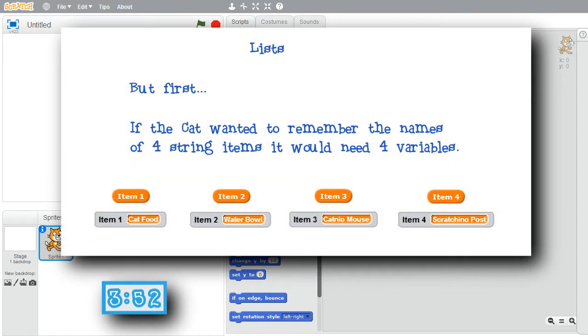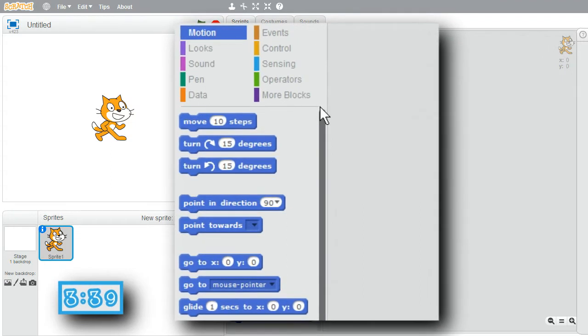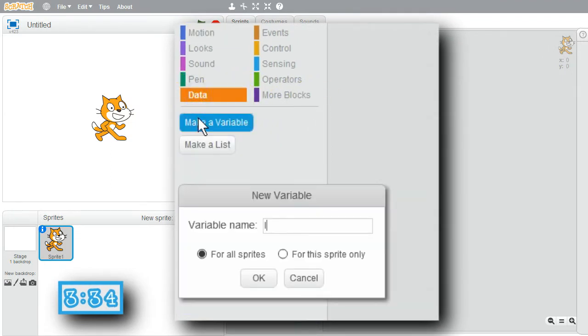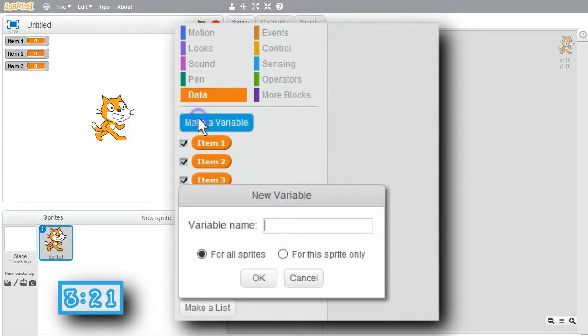But first, if I want to make a program to remember the things the cat needs to get from a room, I would need to create as many variables as there are things to get. The variables would have the names of those things to get from the room. I'll create 4 variables. Go to Data, Make a Variable, Item 1, OK, Make a Variable, Item 2, OK, Make a Variable, Item 3,